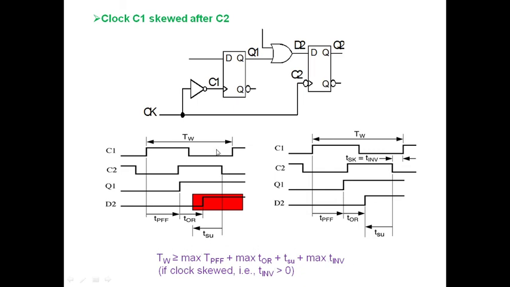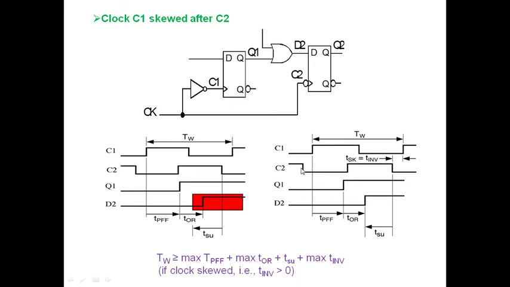So TW, with respect to this C2 signal and D2 signal, I need to find out. This is nothing but TPFF plus TOR plus setup time plus this area. What is this area? This area is given by TINV, otherwise this one, you can see here also. This area or this area, both are the same, because TINV is the only thing having an impact on C1 and C2.